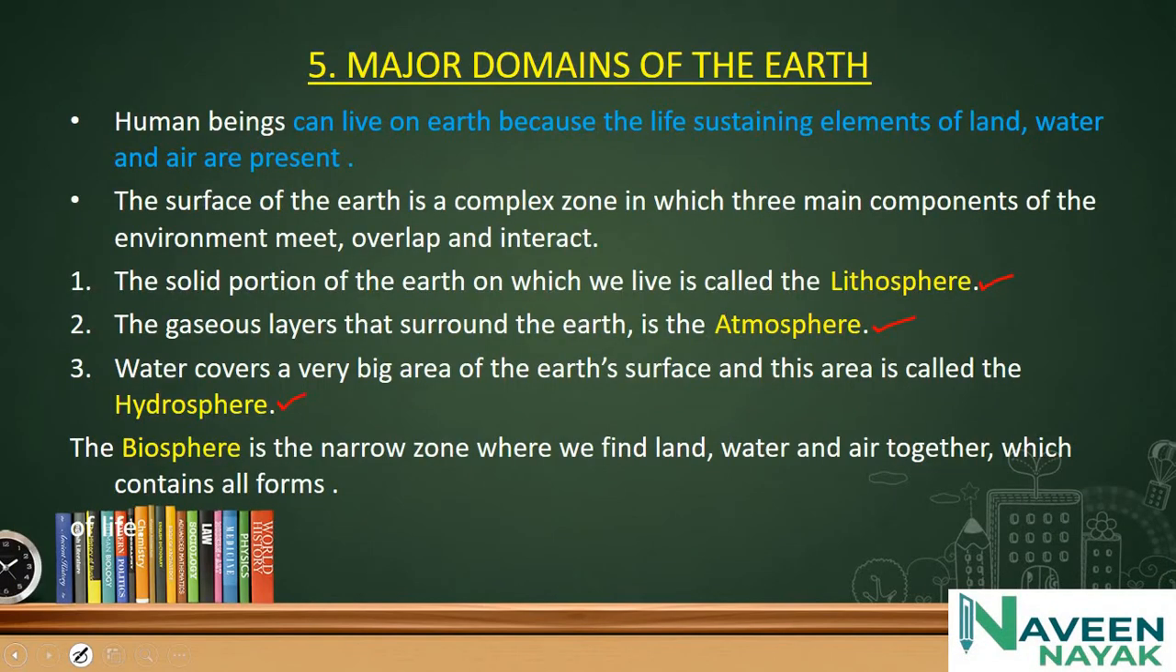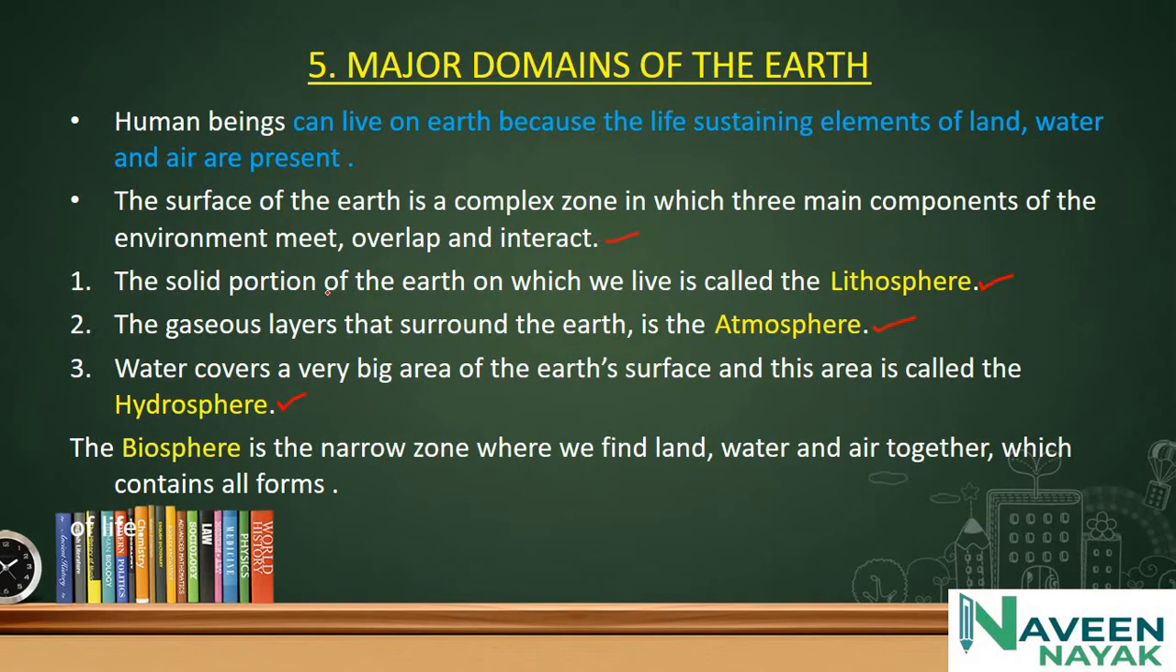Human beings can live on earth because the life sustaining elements of land, water and air are present, and earth is a habitable zone. The surface of earth is a complex zone in which three main components of the environment meet, overlap and interact.